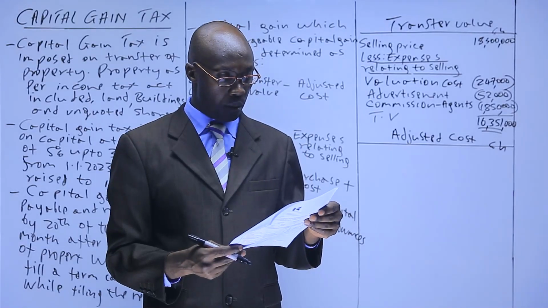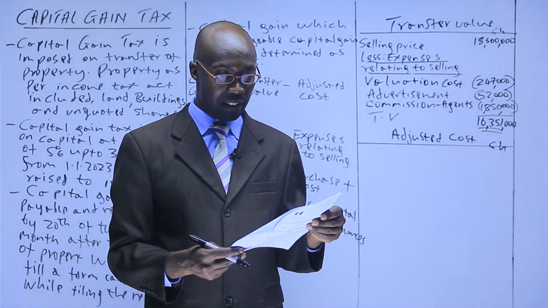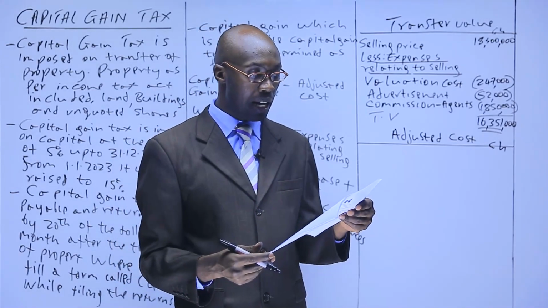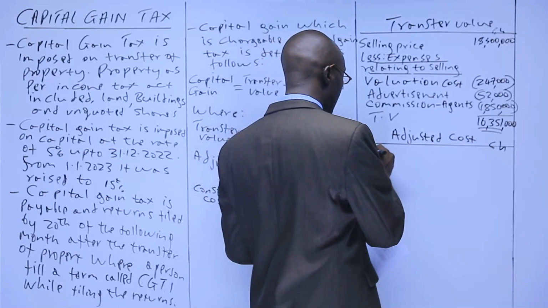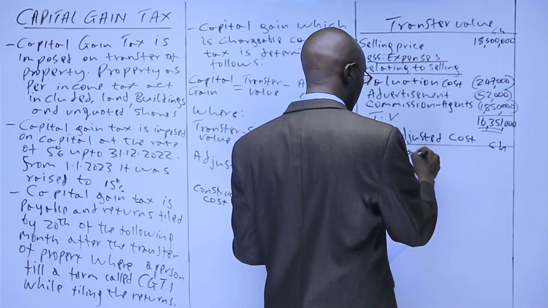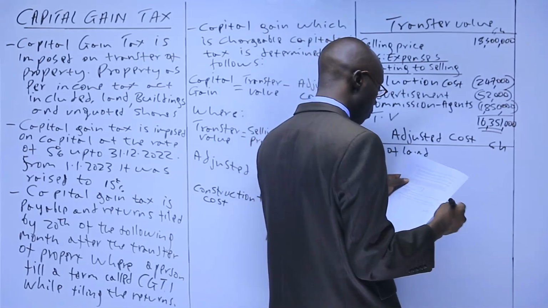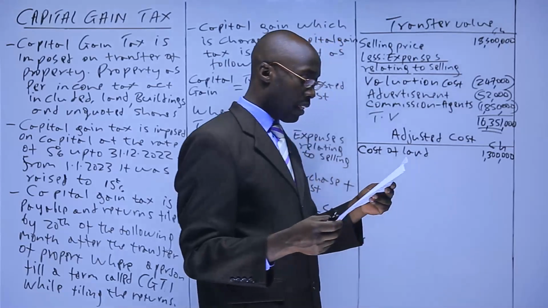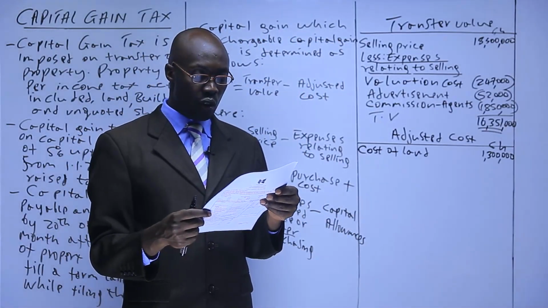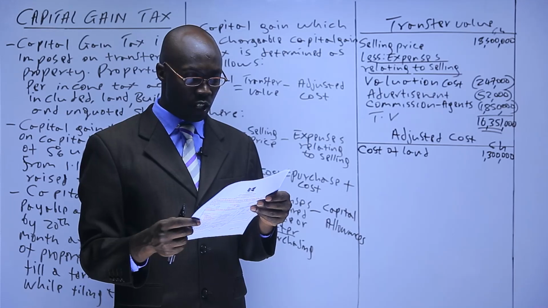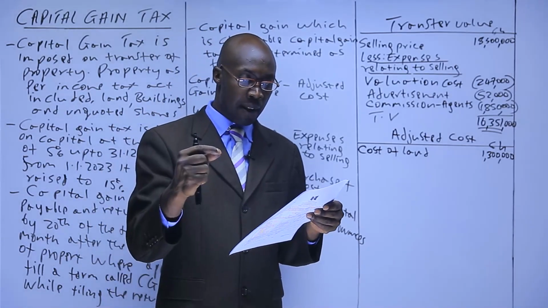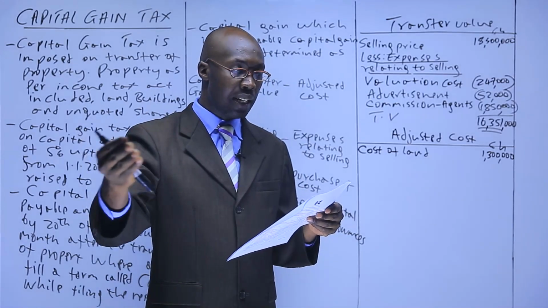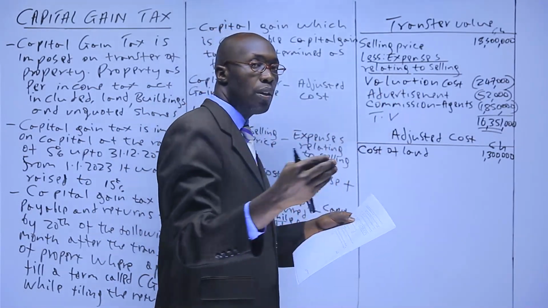So we start from the top. Shebe Abdallah disposed the property for 18,500,000. The property consisted of a piece of land he had bought in 2007 for 1,300,000. So we have the cost of land, which we have 1,300,000. After that, he had incurred legal costs of 650,000 in transfer in addition to stamp duty. And note that this transfer is when it was being transferred to him, yeah? Not when it's transferring to this buyer. It's when he was purchasing.